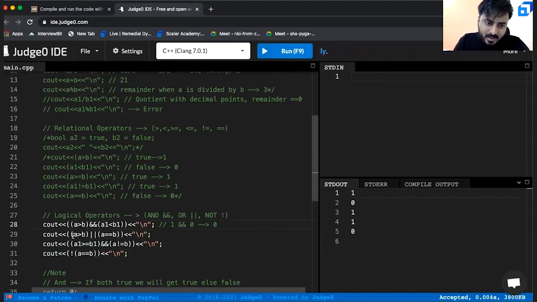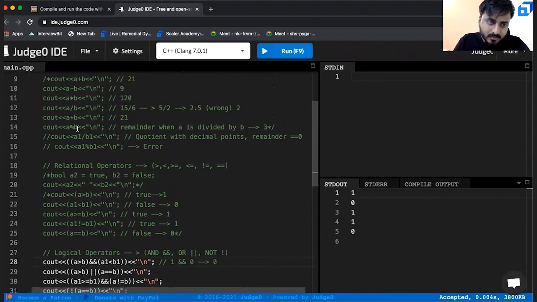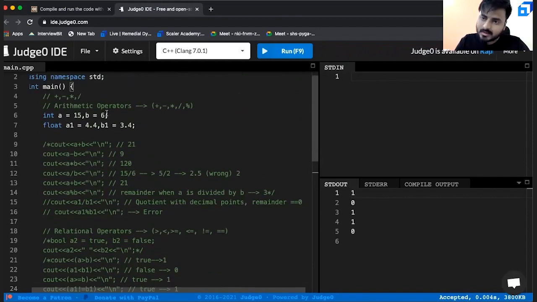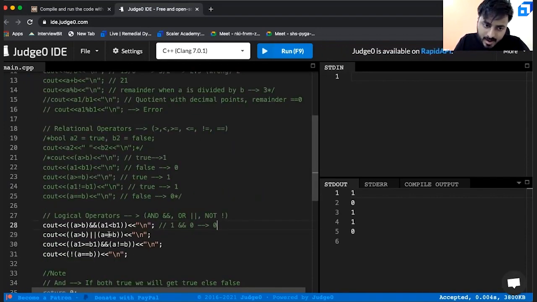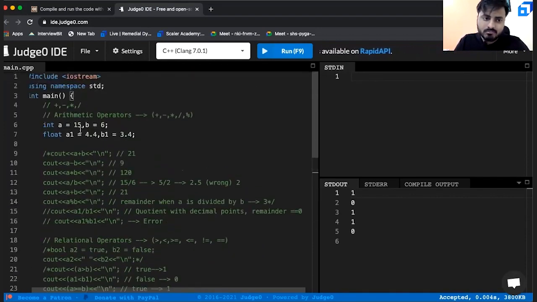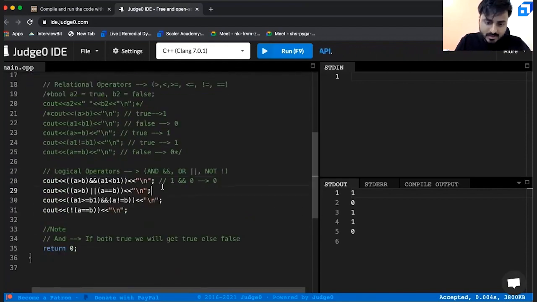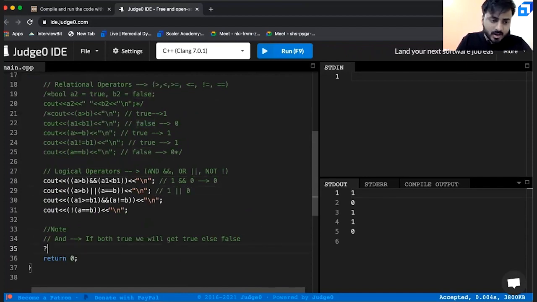Now let us see this. Is A greater than B? Yes, it is greater. Correct. Are A and B equal? No, they are not. That means, isn't this nothing but 1 or 0? Now let us understand about OR. In case of OR, if both are false, then it is false.